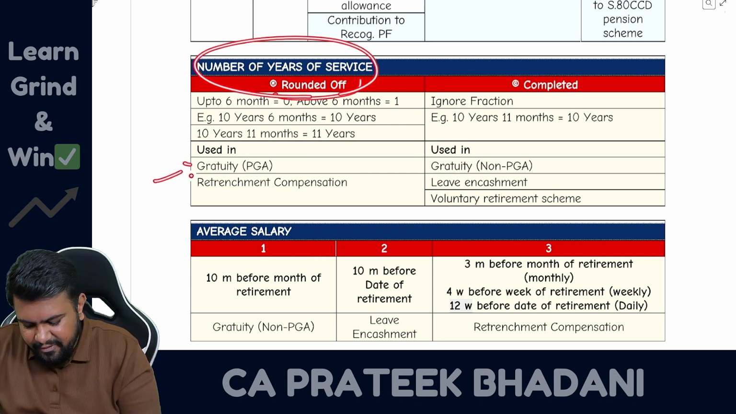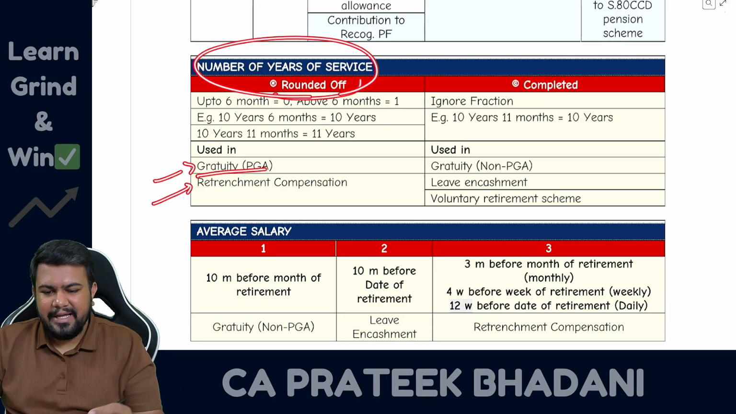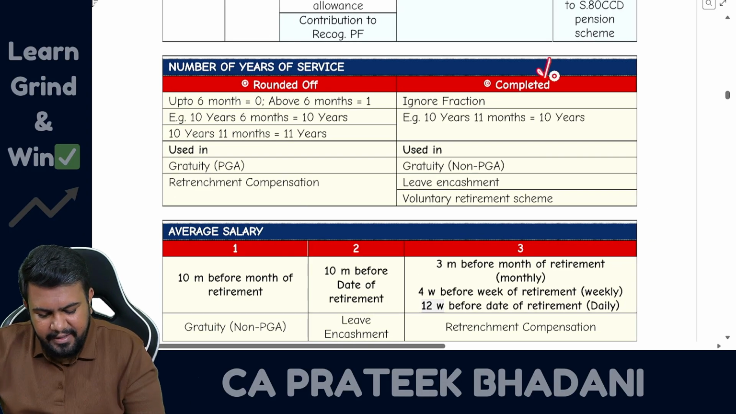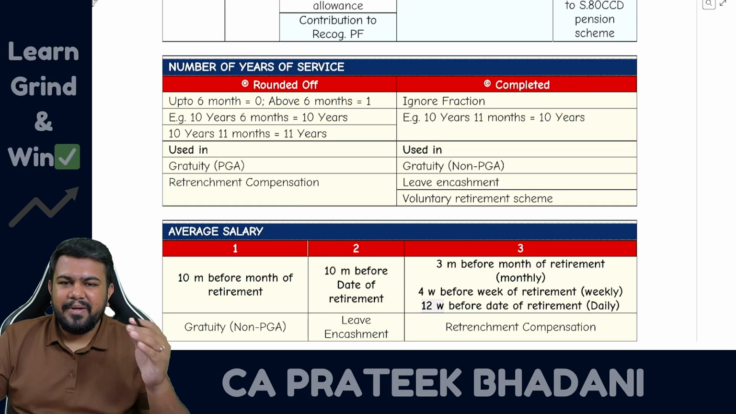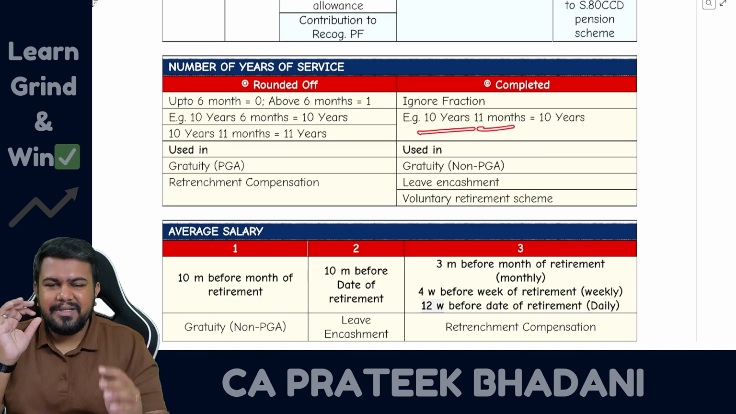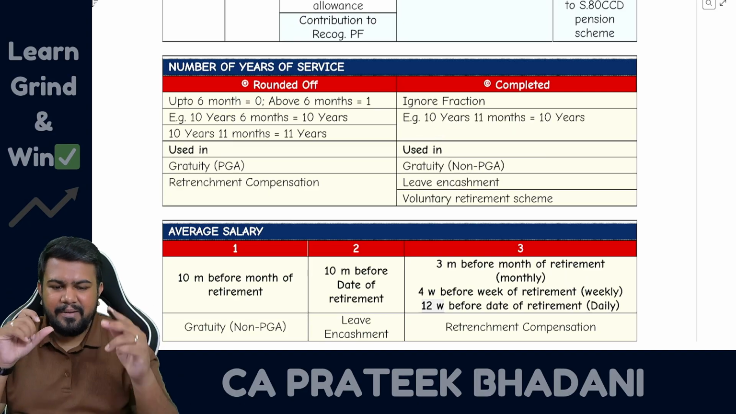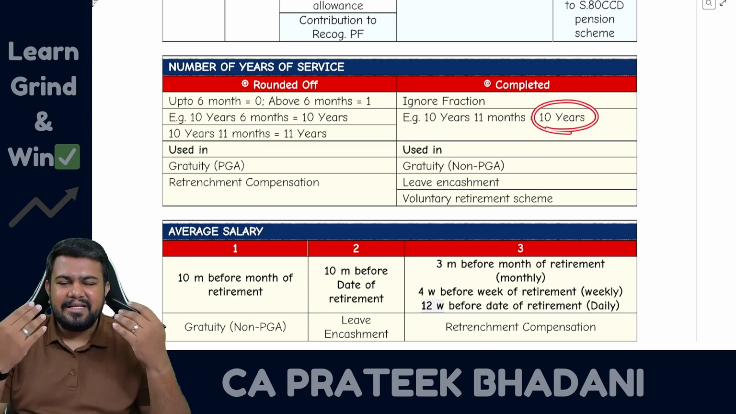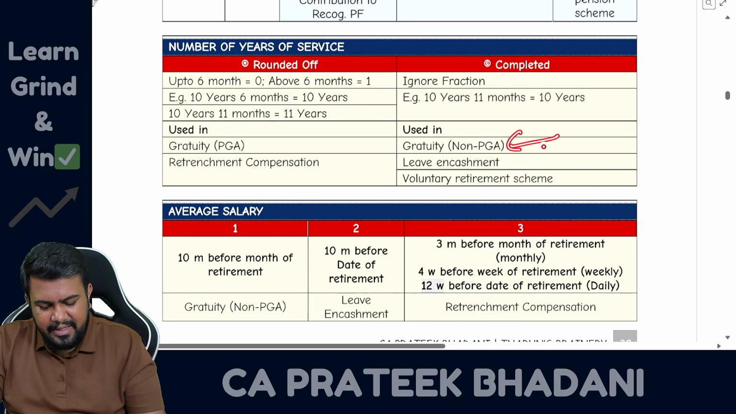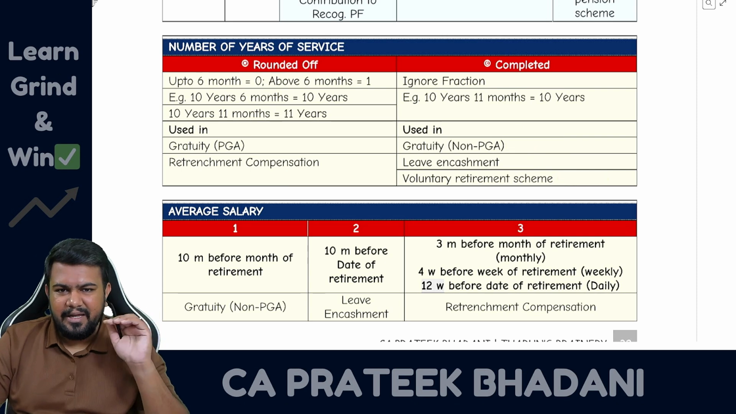We will find it in two places: gratuity PGA calculation and retrenchment compensation calculation. Then in three places, you will find number of years of service completed. Completed means only completed years of service you have to take. So if 10 years 11 months is completed, then how many years are complete? Only 10 years is complete. That is why you take only 10 years of service. It is used in gratuity non-PGA calculation, leave encashment, and also in voluntary retirement scheme.